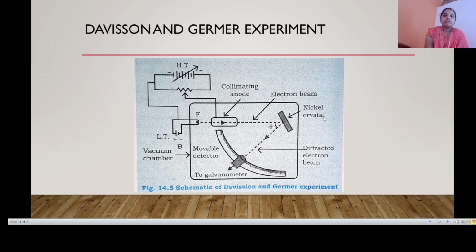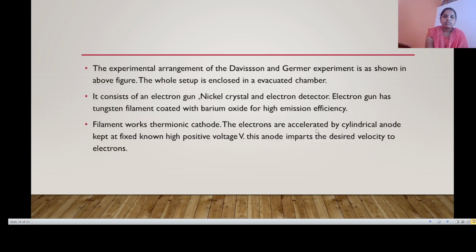Here is the nickel crystal. This whole setup is the Davisson and Germer experiment.